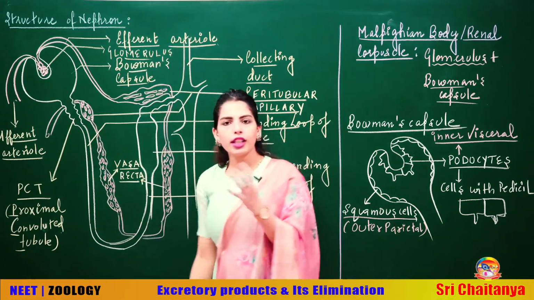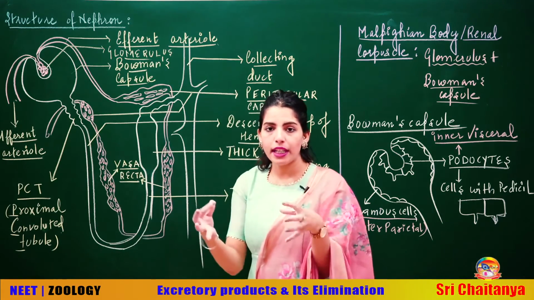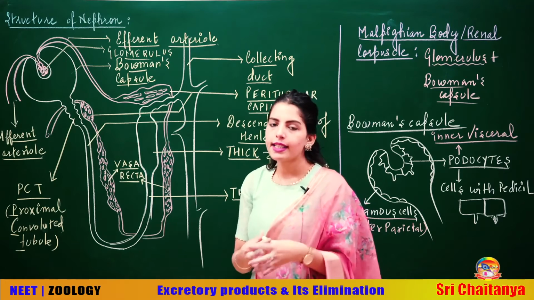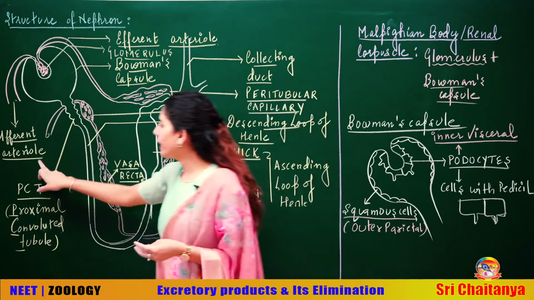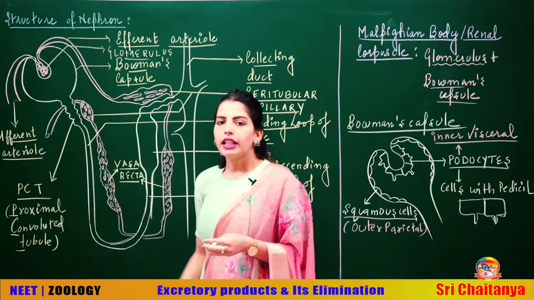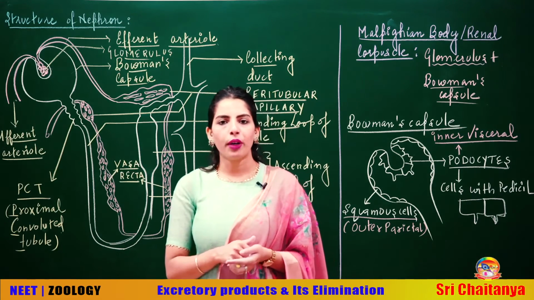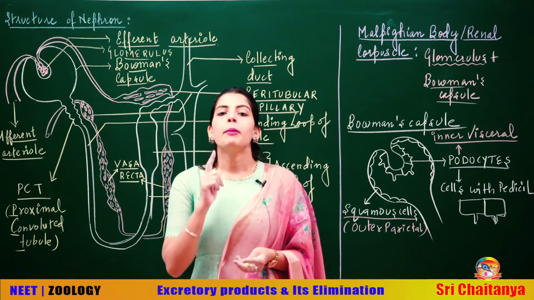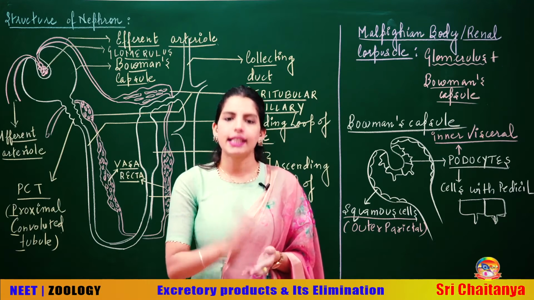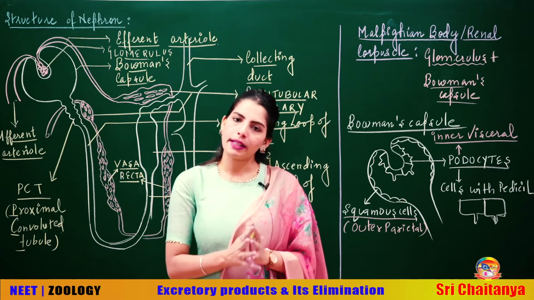So if you are asked what is the glomerulus, it is the network of capillaries formed by the afferent arteriole. Now, if the glomerulus is made of capillaries, you will know its lining, that is the endothelial cells, which is simple squamous epithelium.